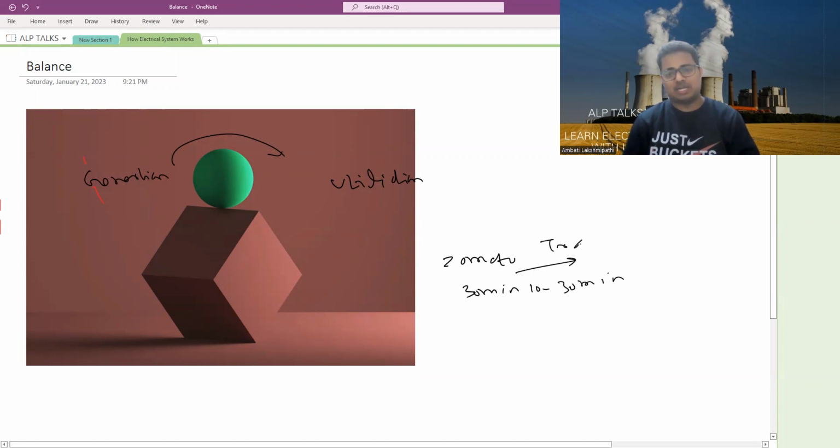That is transportation. If food is to be transported to your place, you are here, so it will take 30 to 60 minutes to reach you. It may be quicker, it may be a little bit delayed. What about electricity?